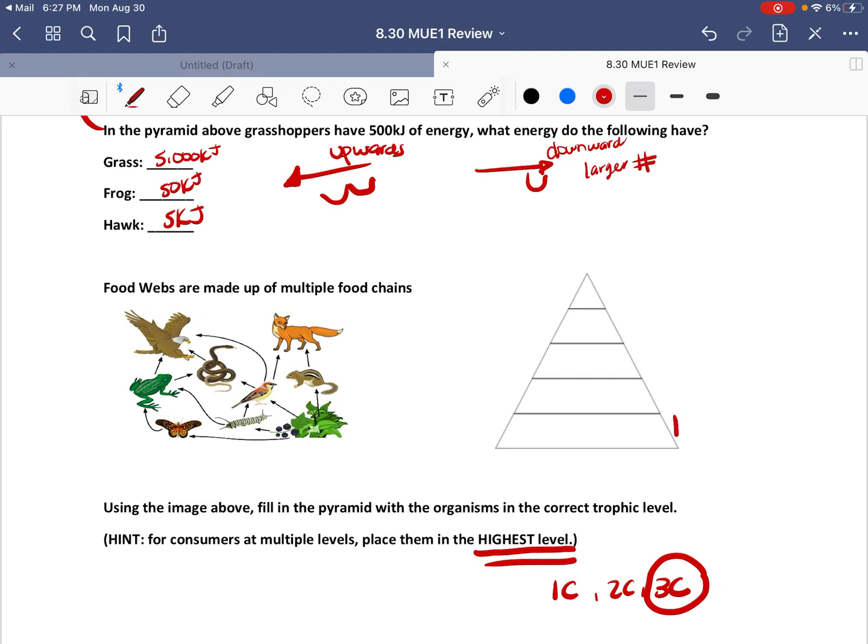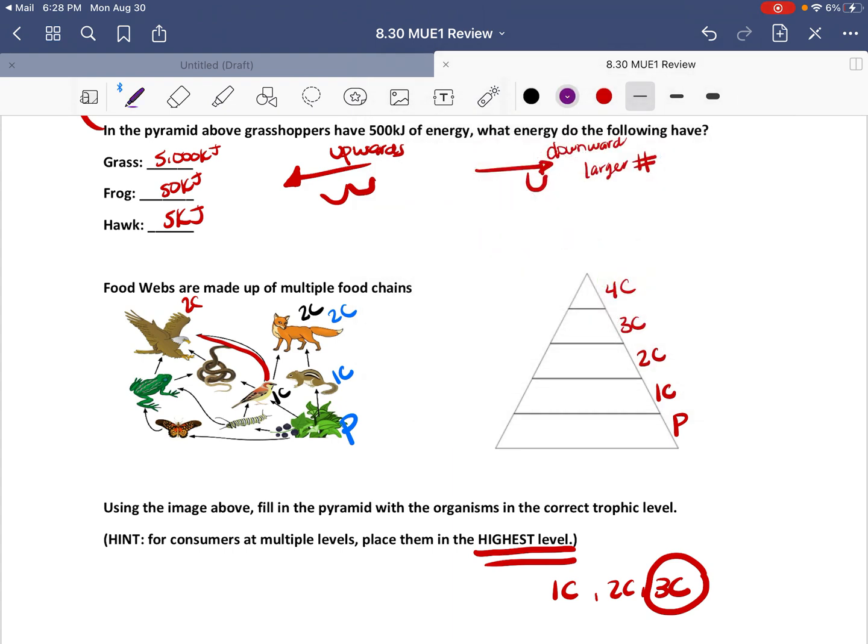So the first thing I like to do is label. So I want us to label our pyramid first. It is going to save you a headache later, I promise. So here we know our producer is this berry bush or berry plant. So this would be a primary consumer, secondary consumer. That is one food chain. Here I have a producer, I would have a primary consumer and a secondary consumer. Here I have a producer, primary consumer, secondary consumer, because it went straight to the eagle.